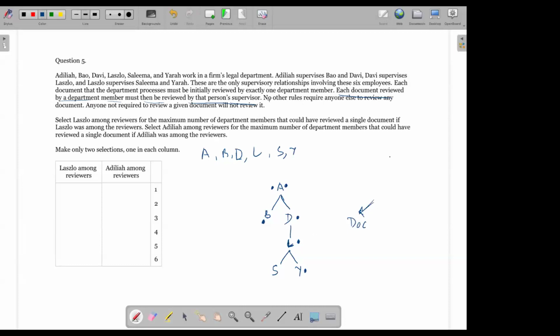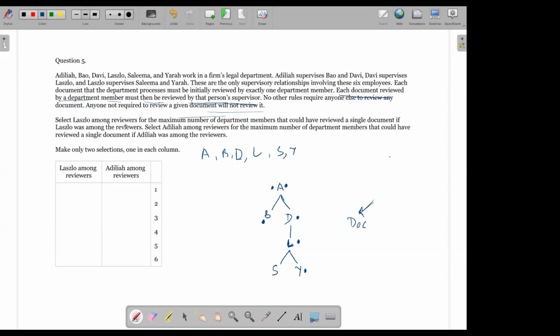Now, does it remind you of those questions with sets? For example, in case a number is in the set, then its square must also be in the set. You remember that? So if I put a 2 in the set, then I must put a 4. And now if I've put a 4 in the set, then I must put a 16. So if a number goes in the set, then its square must also go. This is something like that. No other rules require anyone else to review any document. Anyone not required to review a given document will not review it. Fine. So only these rules.